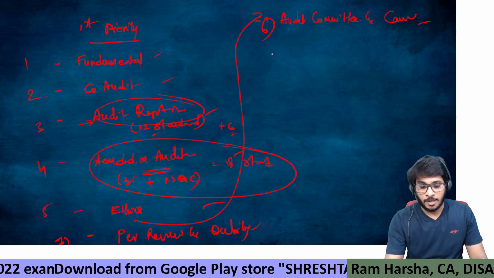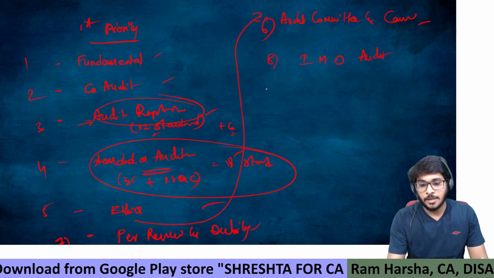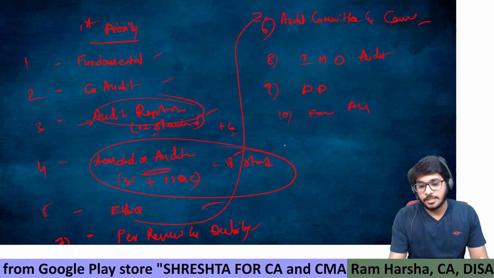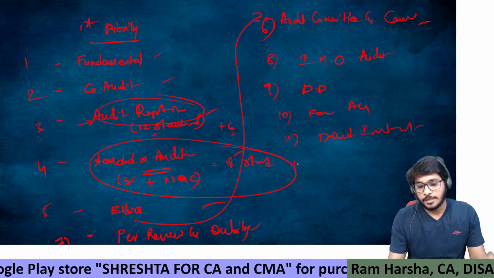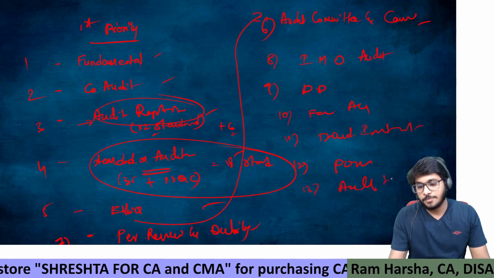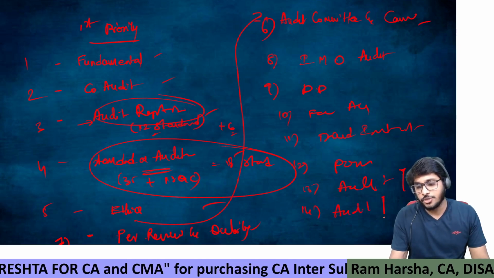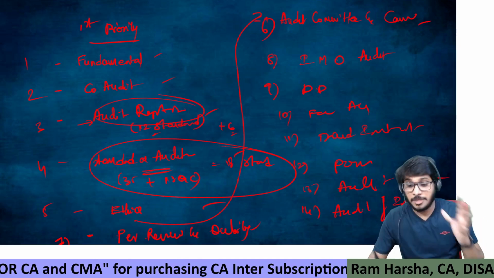Afterwards you need to study, okay, eighth internal audit, management audit and operational audit. The ninth one due diligence, 10th one forensic audit, then 11th one fraud investigation, okay, then 12th one audit of PSU, then 13th one audit of bank, then 14th one audit of insurance companies. So these are the chapters you have to be perfect at.